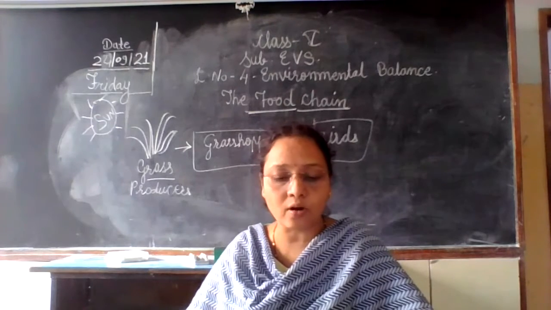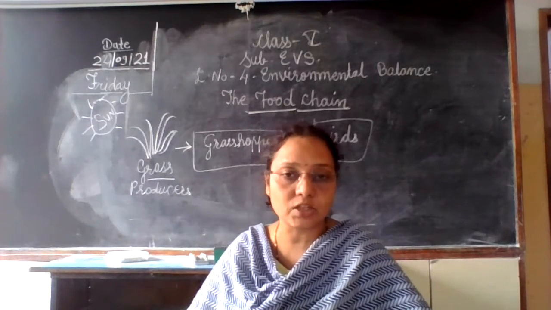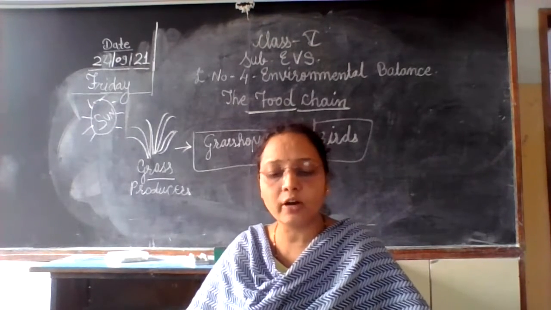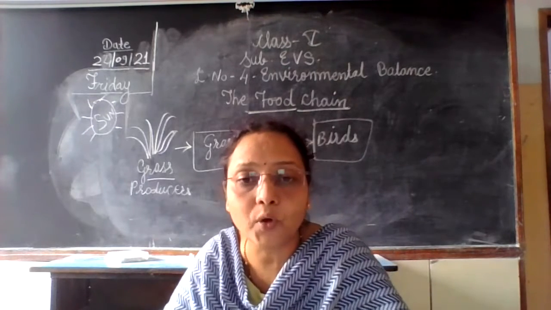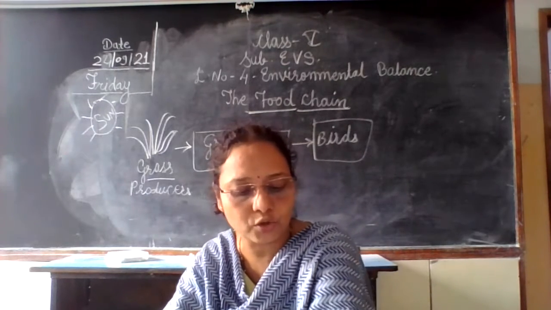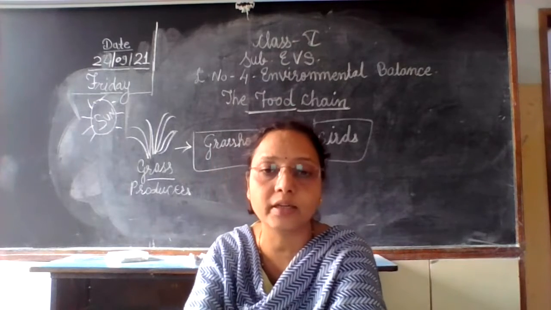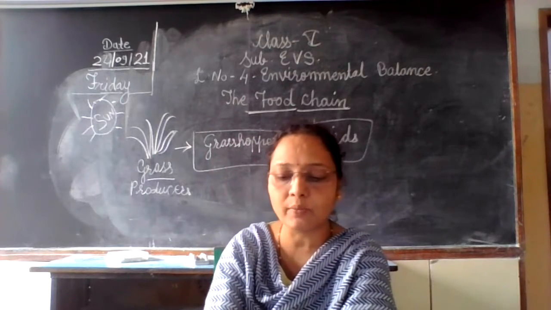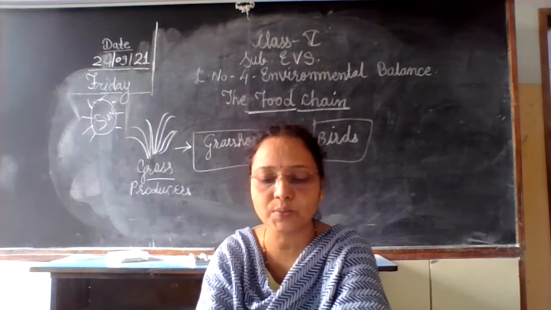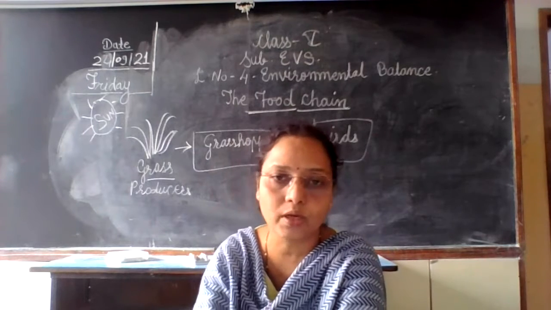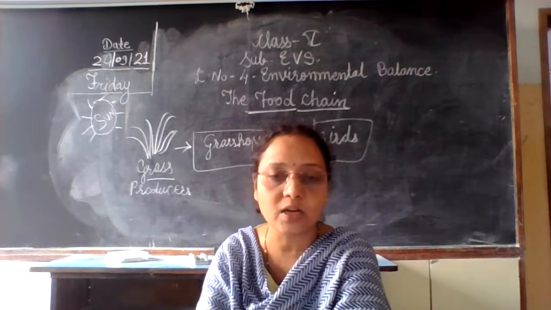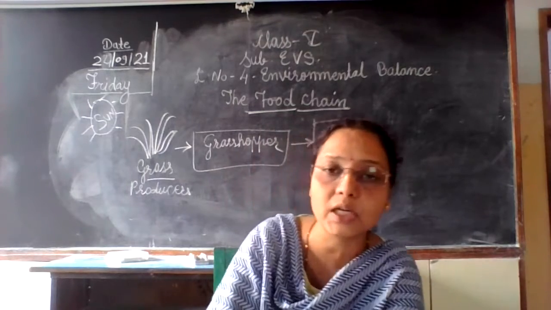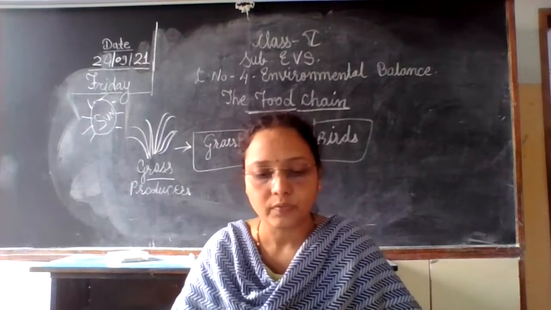Decomposers are the group of bacteria and fungi that feed on dead plants and animals. So decomposers help generate humus of the soil and return the nutrients from dead animals' and plants' bodies to the soil. So it is another group. They are the scavengers, and decomposers are also very much important.